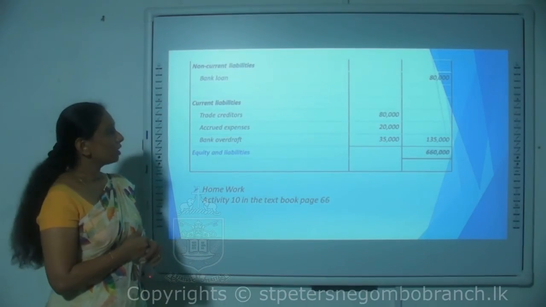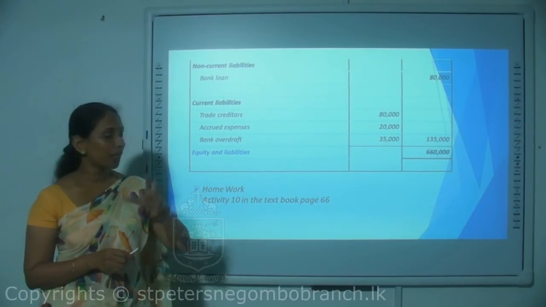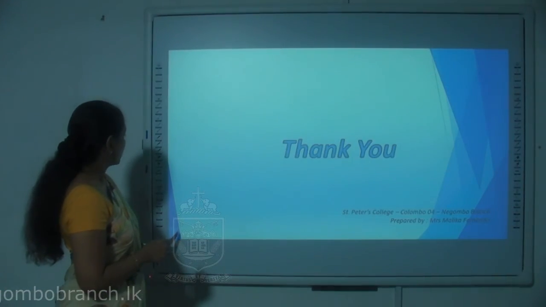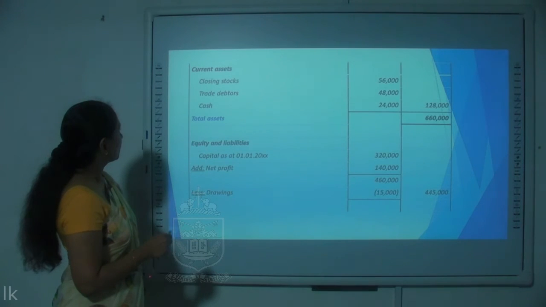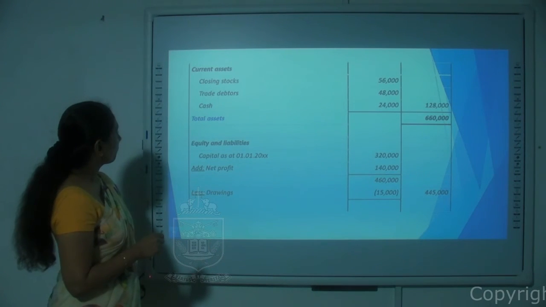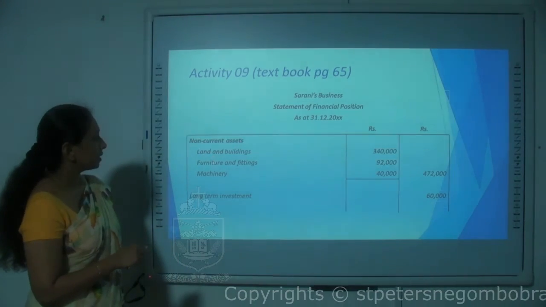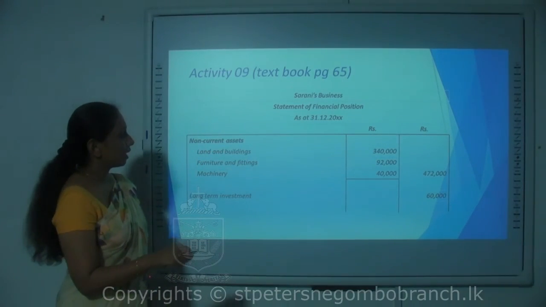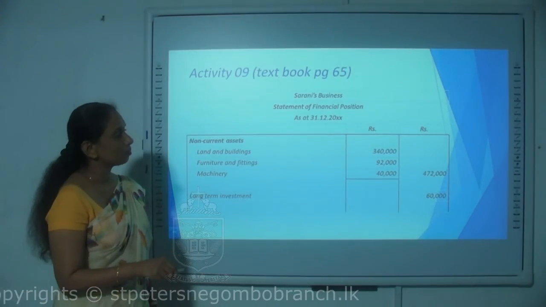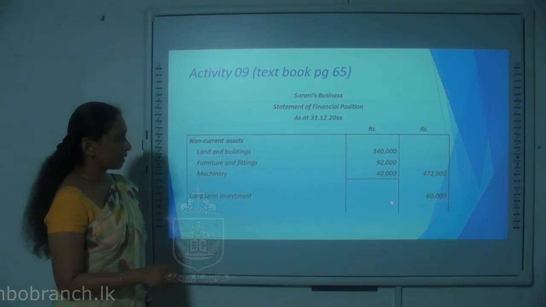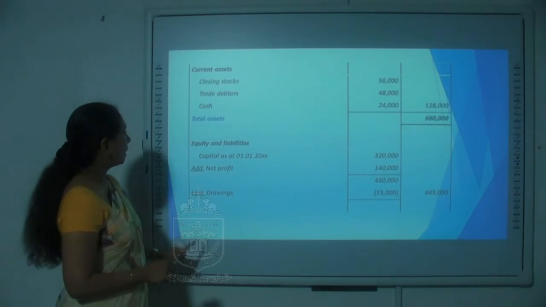So we have recorded all the individual items. Now we have to do the additions. You can see the non-current assets have been added up here, and it comes to 472,000. Thereafter the long-term investment is there, 60,000.